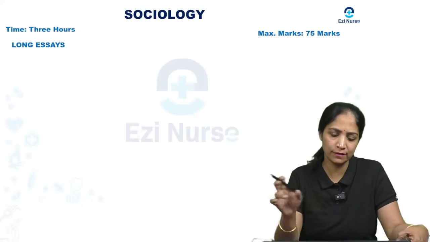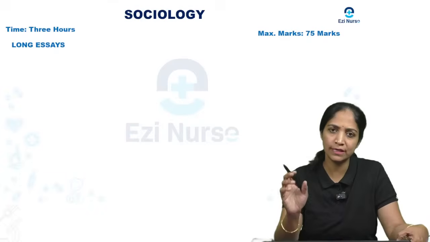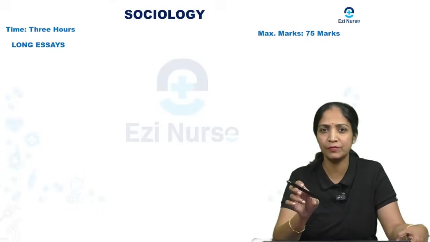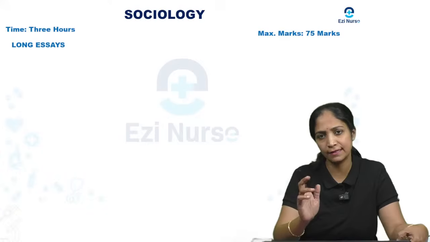When you write the sociology subject, the exam pattern usually has a long essay, short essay and short answer.